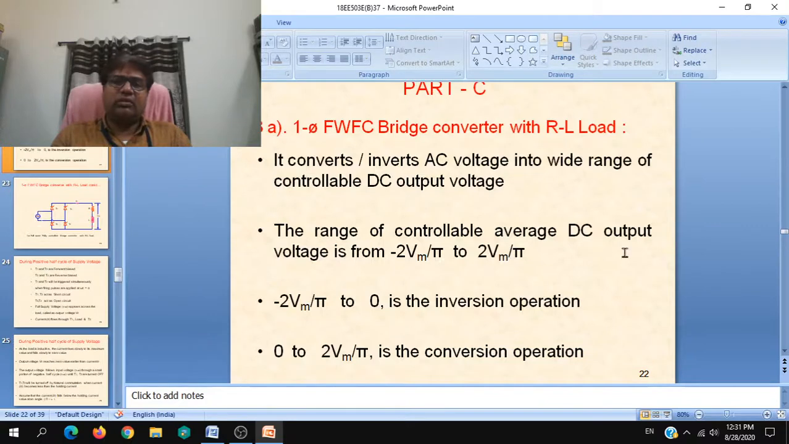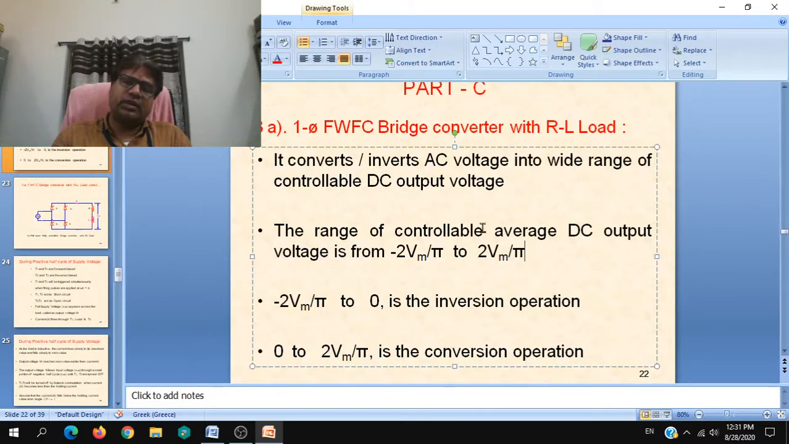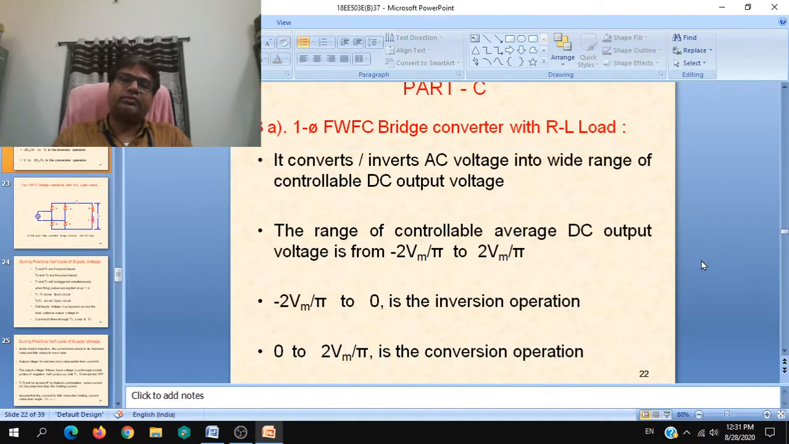It converts or inverts AC voltage into a wide range, and this is the most important thing. Range of controllable average DC output voltage is from minus 2 Vm by pi to 2 Vm by pi, where inversion and conversion operation take place.